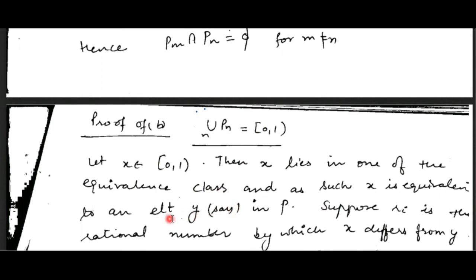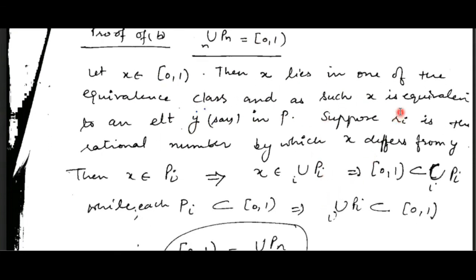So let there be an element y in P which is equivalent to x, meaning the difference of x and y is a rational number, say Ri. So we can write x as y, which is an element of P, plus some Ri. It means your x belongs to Pi. So if x is in Pi, clearly it will be in the union. So whenever x is a member of the interval 0 1, we prove that x is also a member of the union of Pi. So this means this should be contained in this, right?